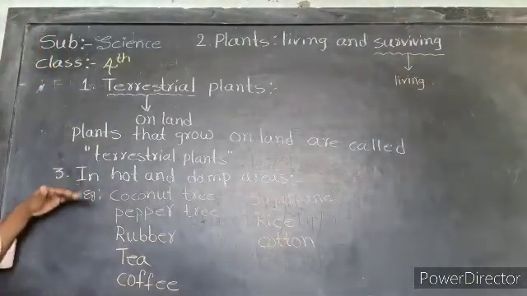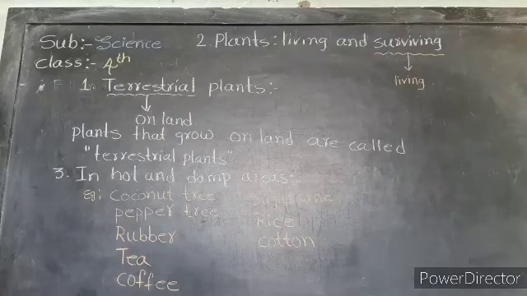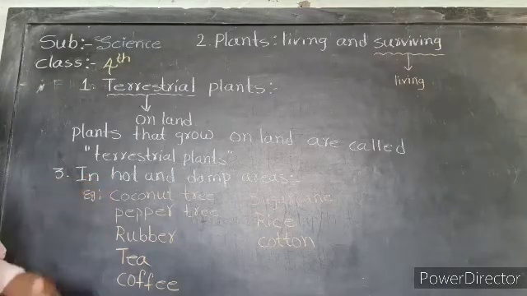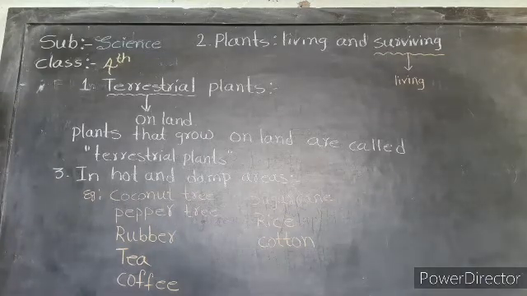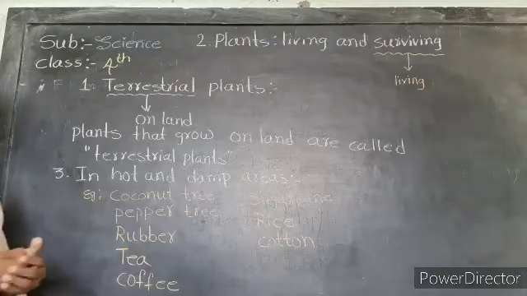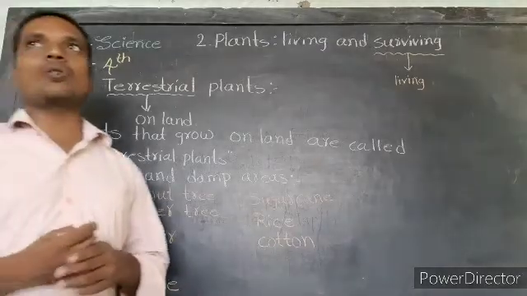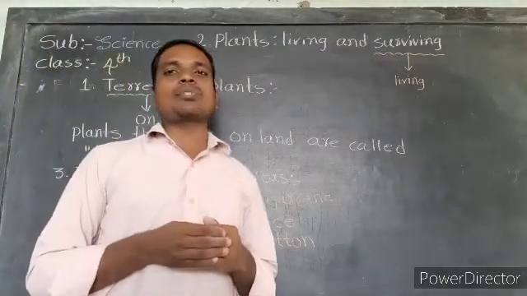Next, the third type of terrestrial plant is in hot and damp areas. In hot and damp areas, trees have a lot of leaves.